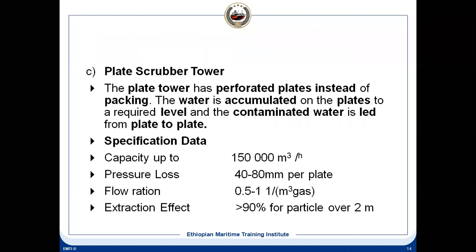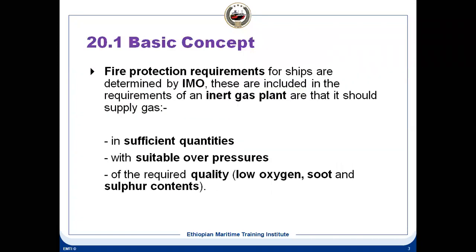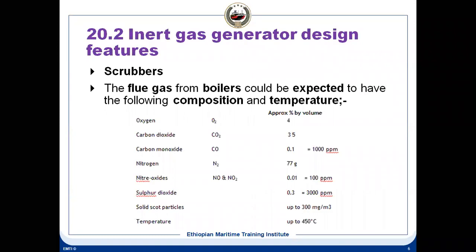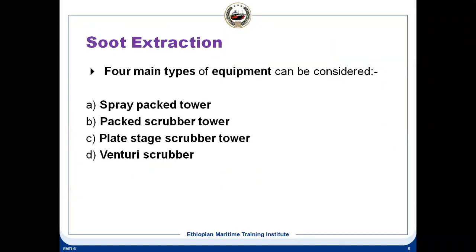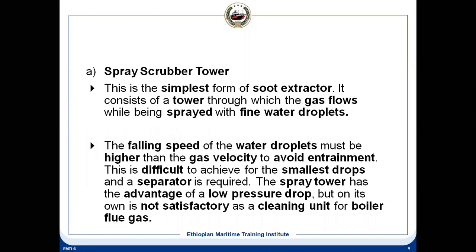So the first component, we have the uptake valve. After that, we have the scrubber. And there are different types of scrubber you can have. That is the spray pack tower, scrubber tower, plate stage scrubber tower, and venturi scrubber. What it does actually is remove the soot, as well as the condensable gases, the sulfur, SOx, NOx, all are removed.